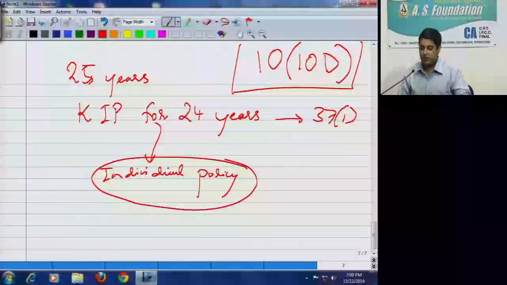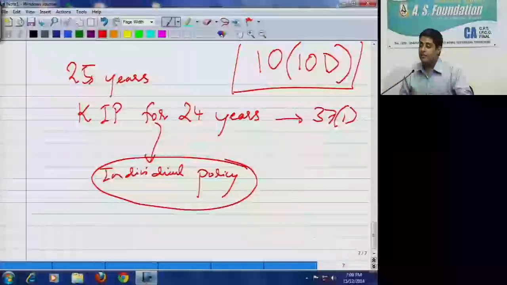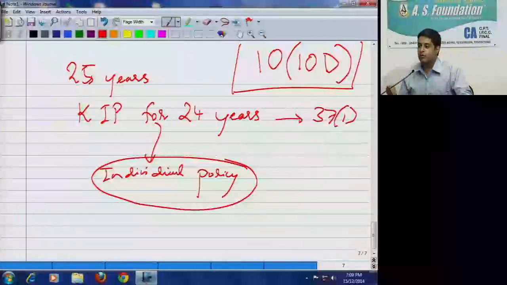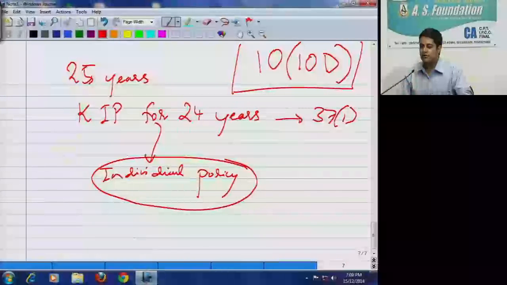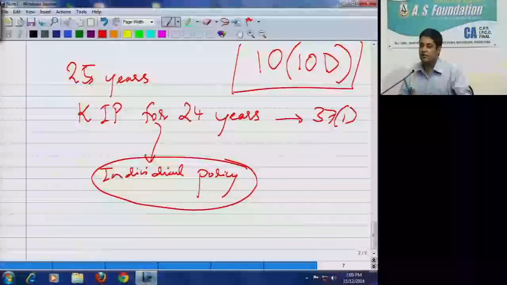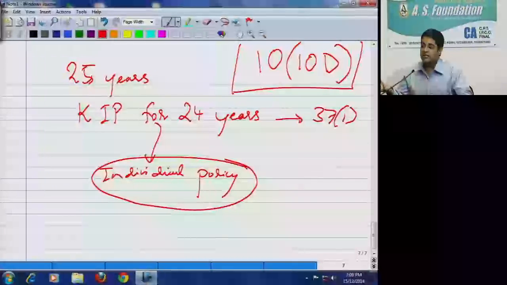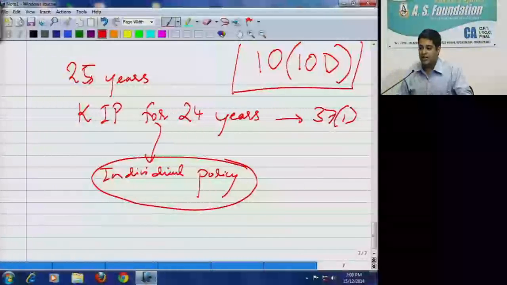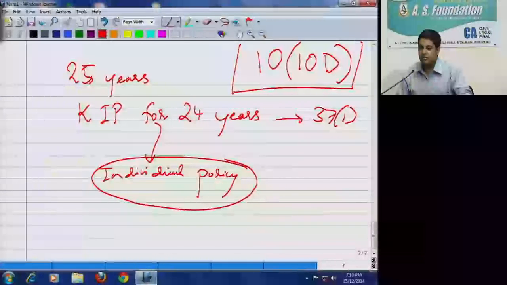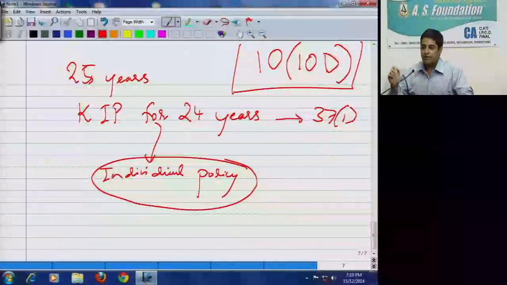Then income received by a share broker. What type of income will the share broker receive? Commission, brokerage. It will be taxed under what? Business income. If he is owning shares in his own capacity, then what income will he receive? Either capital gain or dividend.